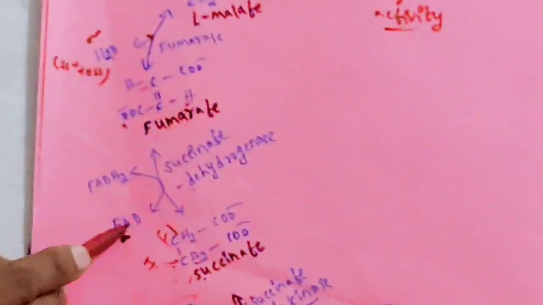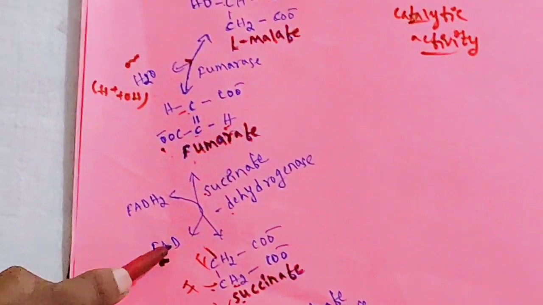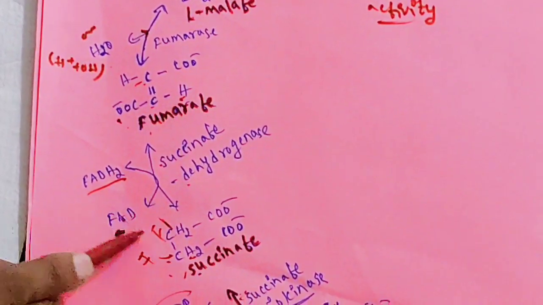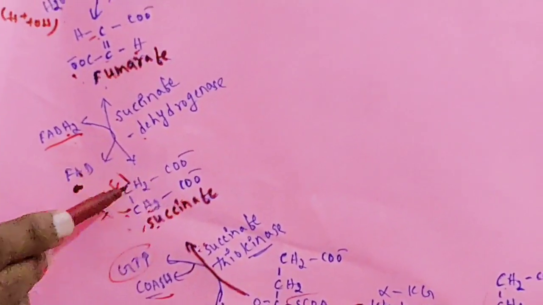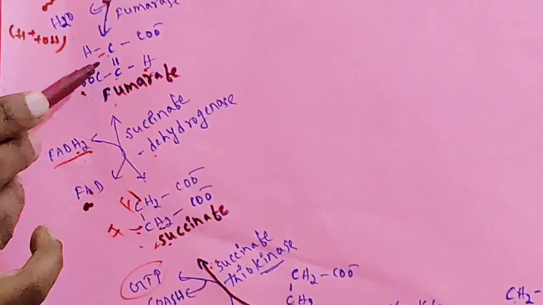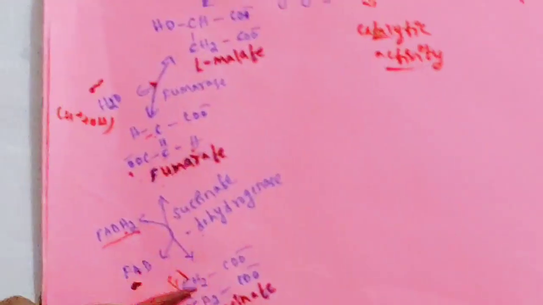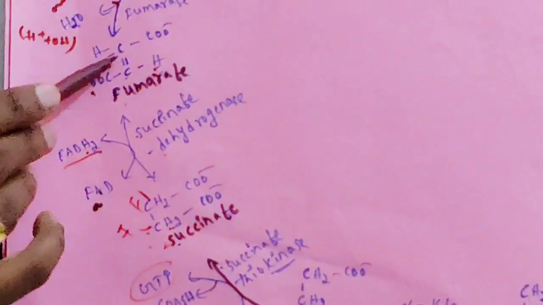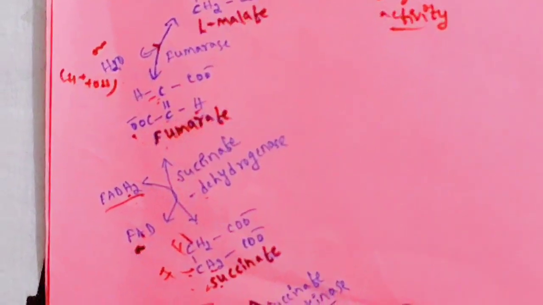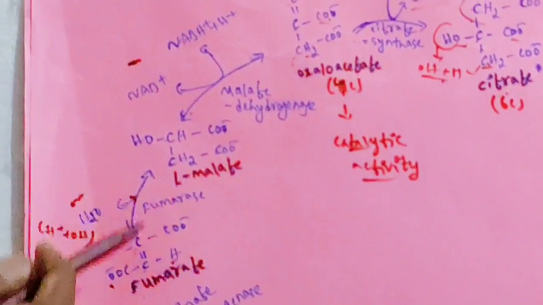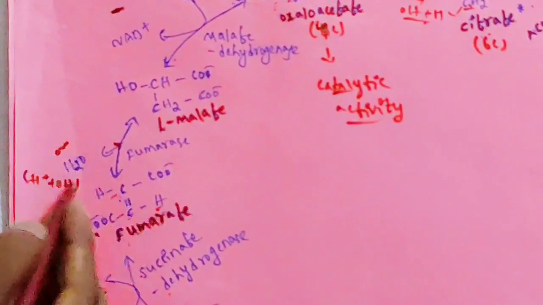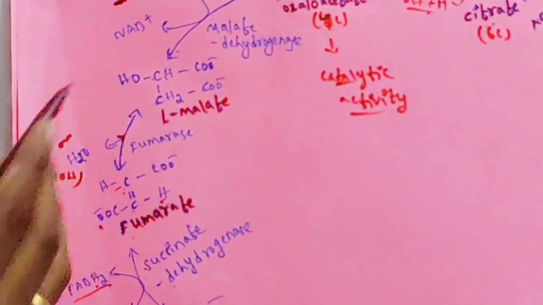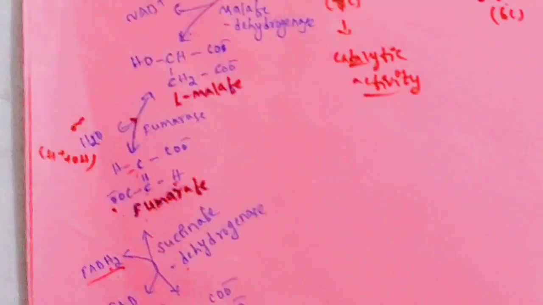So both will be combined to FAD and converted to FADH2. FAD gains hydrogen from these two and is converted to FADH2. Then after losing hydrogen, succinate will be converted to fumarate. After losing hydrogen, a double bond is formed between these two carbons. Double bond is formed. Okay, fumarate.